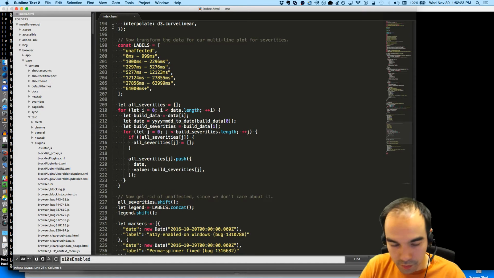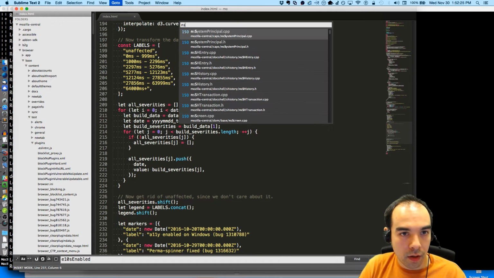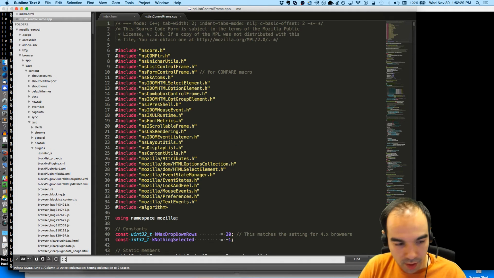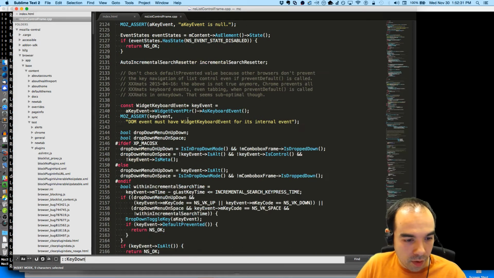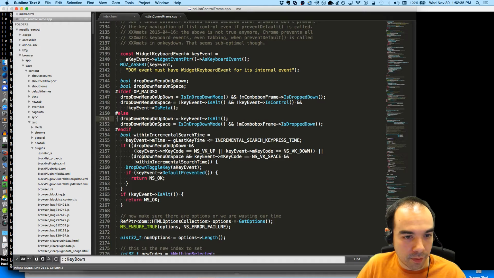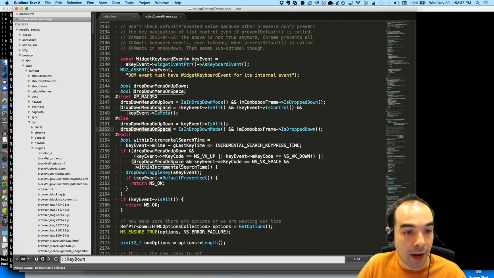What was it? Key down. So probably set a breakpoint here on line 2151 or 2152 actually, conditioned on whether drop-down menu on up down is true.